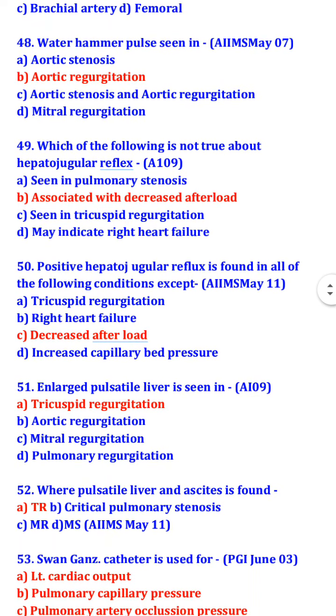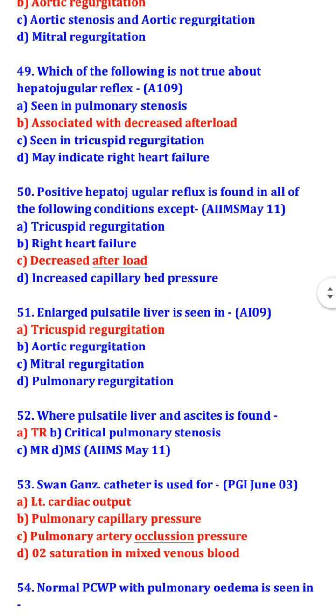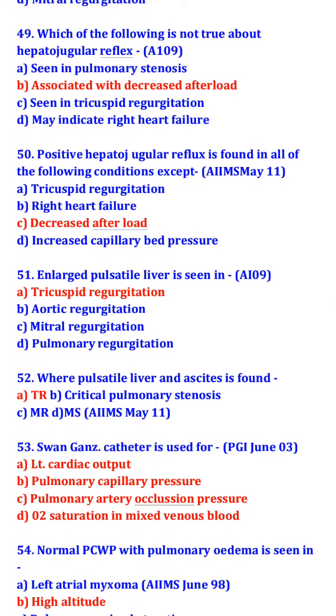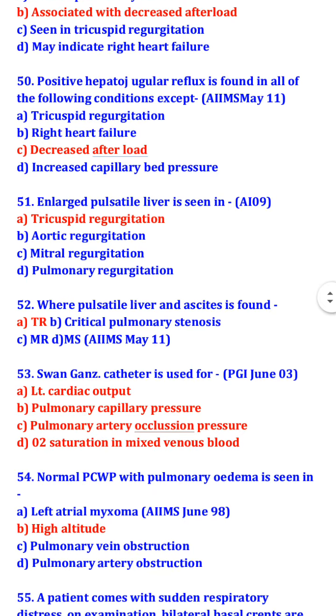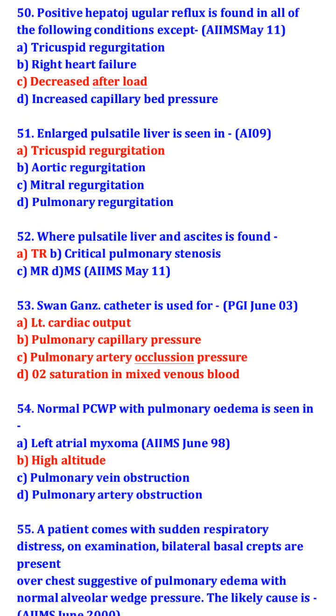Positive hepatojugular reflex is found in all of the following conditions except decreased afterload. So, positive hepatojugular reflex is found in all but not in decreased afterload. It can be found in tricuspid regurgitation, right heart failure, and increased capillary bed pressure. Enlarged pulsatile liver is seen in tricuspid regurgitation. Where pulsatile liver and ascites are found, think tricuspid regurgitation.